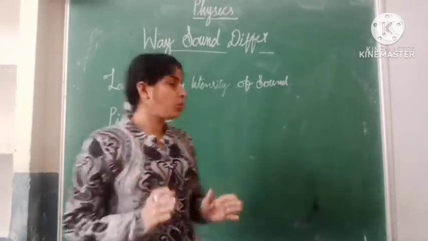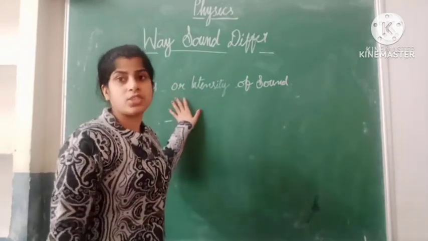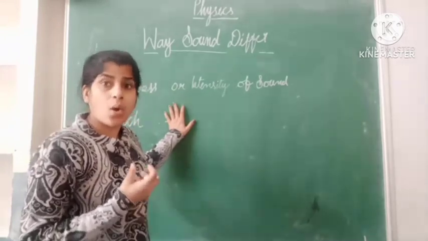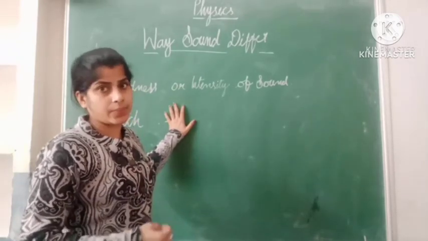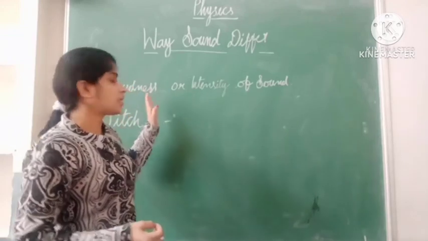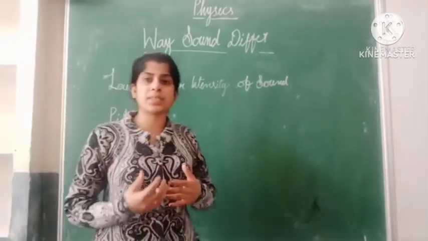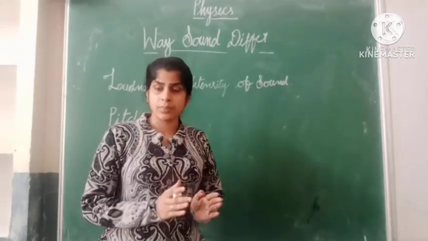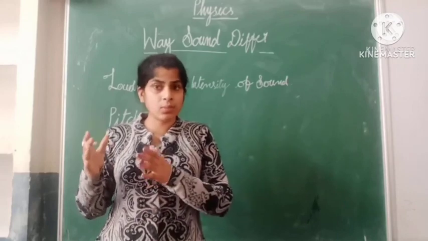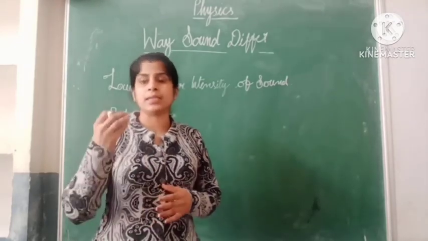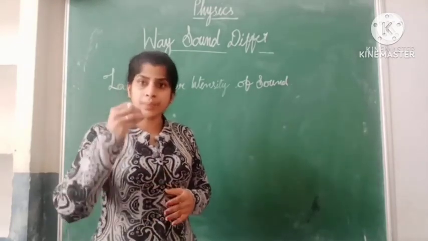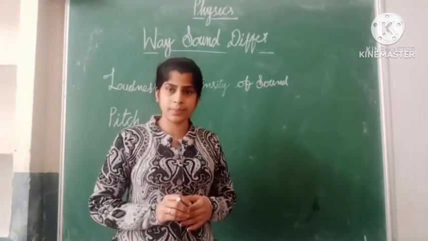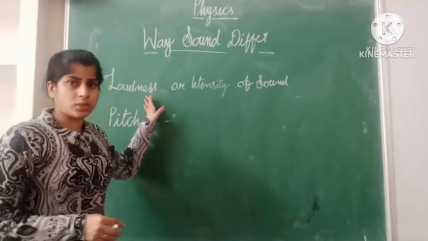So loudness is the characteristic that distinguishes a faint sound from a loud sound of the same frequency, and it depends upon the amplitude of the vibrating body. High amplitude means large sound, or more loudness. And less amplitude means very little loudness or very little sound. Clear? And what are the properties of loudness?